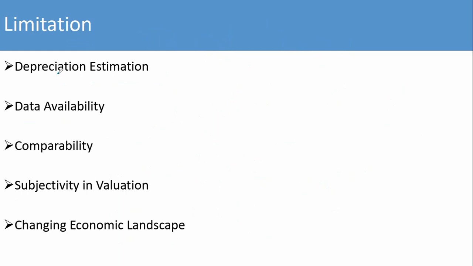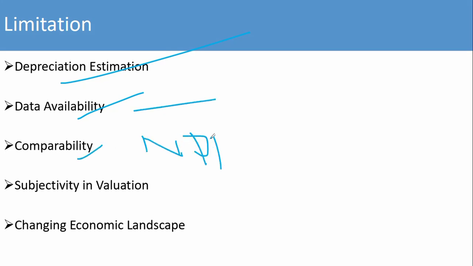Now the limitations. First is depreciation estimation. Estimating the value of depreciation accurately is a complex task. Data availability: reliable data on capital stock, initial values, and useful life of assets are necessary for precise NDP calculation. In some cases, it might be unavailable. Comparability: comparing NDP with other countries is a more difficult task.